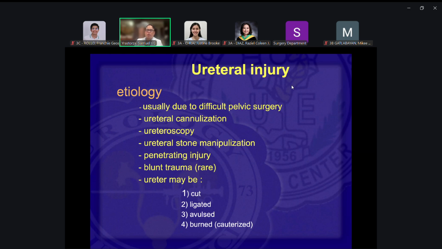They put a suture around it, thinking it's part of the tumor or a blood vessel. It gets avulsed during the dissection, or during extirpation of the tumor, it gets burned with the cautery. So ureteral injuries are most likely due to surgical injuries.